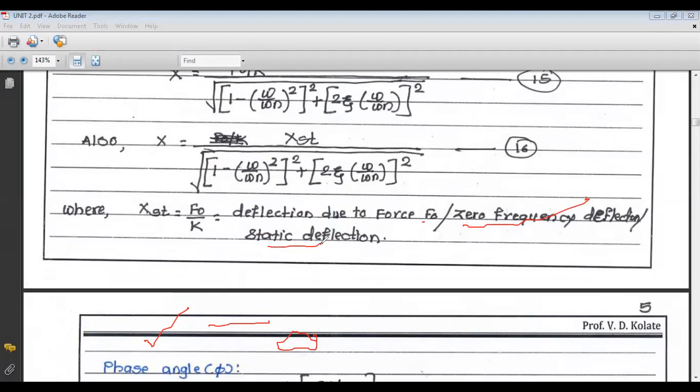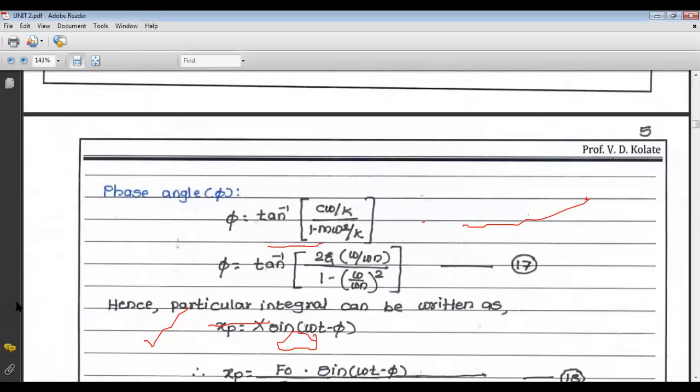Now we have to find the value of the phase angle. We know that tan phi is equal to c omega upon k minus m omega square. Now dividing by k, we get c omega upon k over 1 minus m omega square upon k. So phi becomes tan inverse of 2 zeta omega upon omega n over 1 minus omega upon omega n whole square.